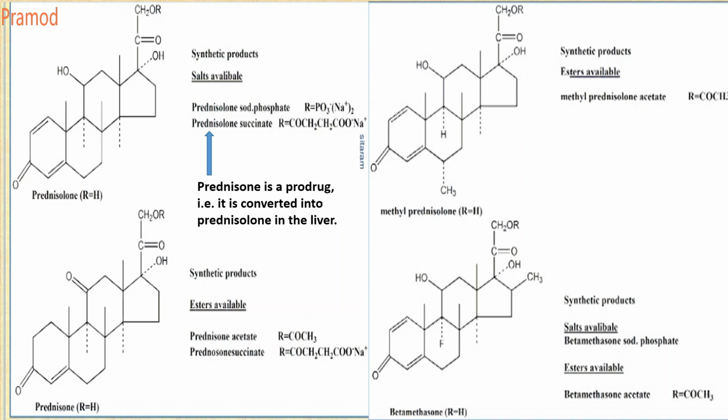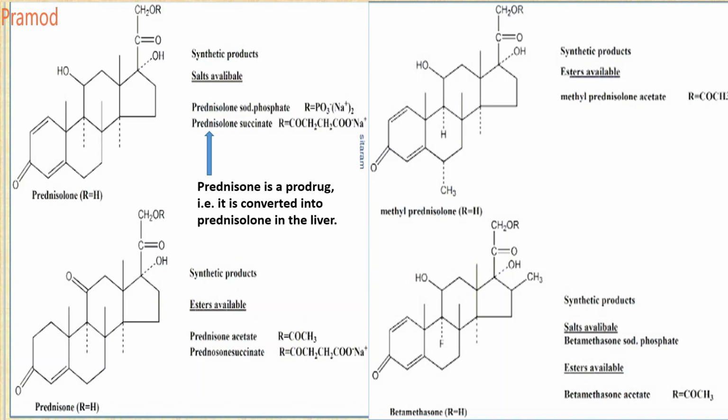So prednisolone contains only the double bond at the C1 carbon. Rest all things are the same. It can be converted. Now prednisolone is your main drug. Okay. Now next is your methylprednisolone.